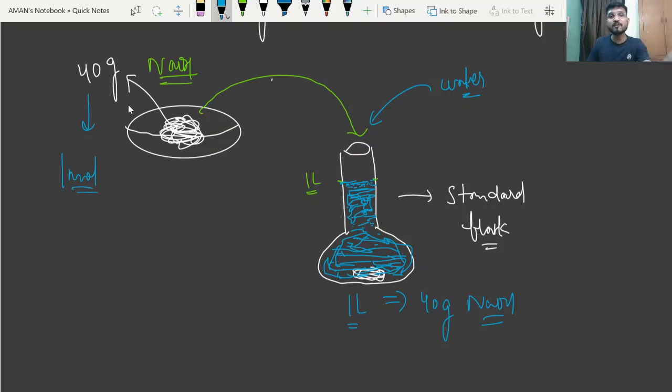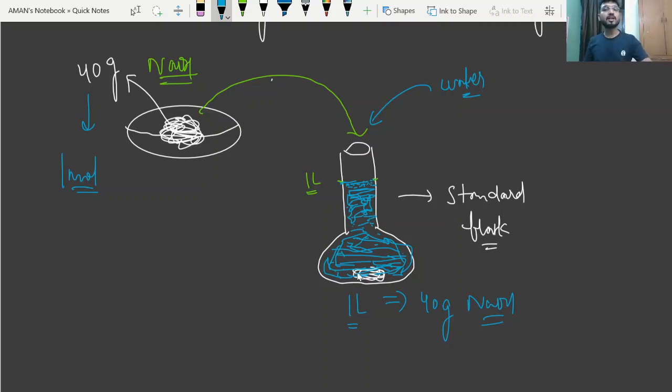So you just take 40 gram of NaOH, put in the standard flask, just add some water, try to dissolve this. If it will not dissolve, add more water. And just increase the volume up to the mark. When the water reaches this 1 liter, your volume will become 1 liter, and that contains 40 gram of NaOH.